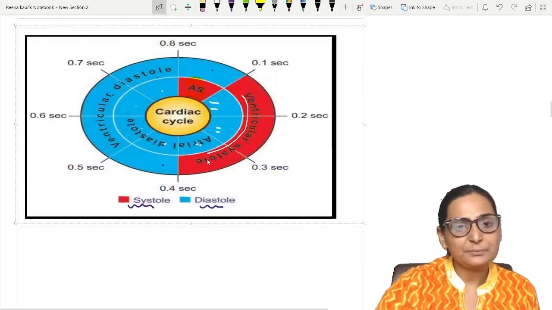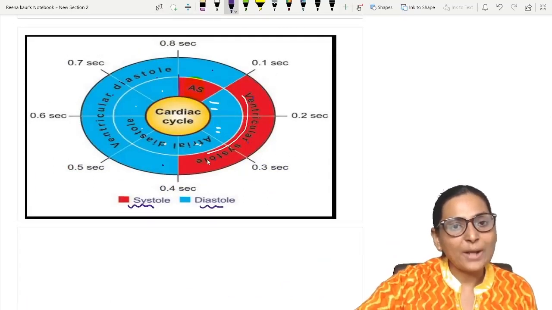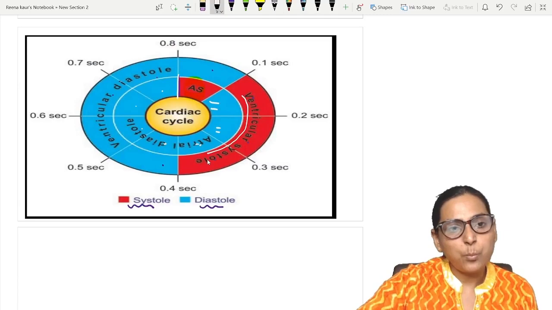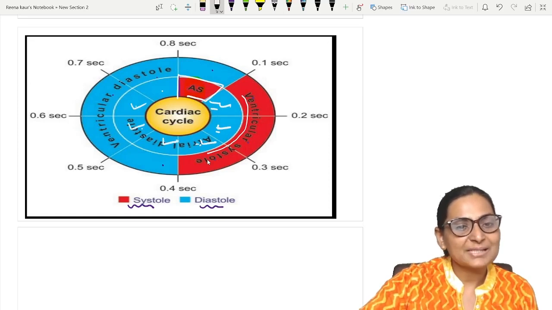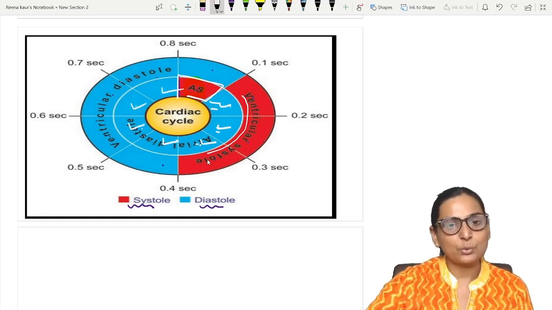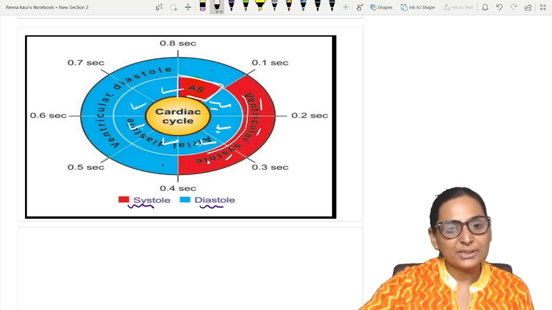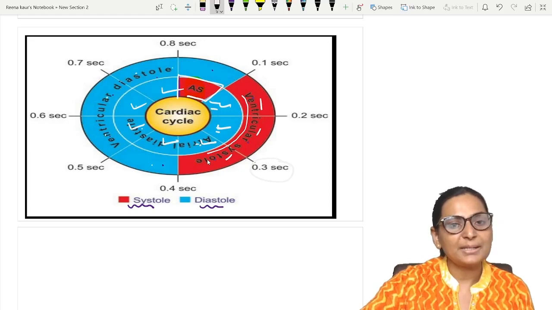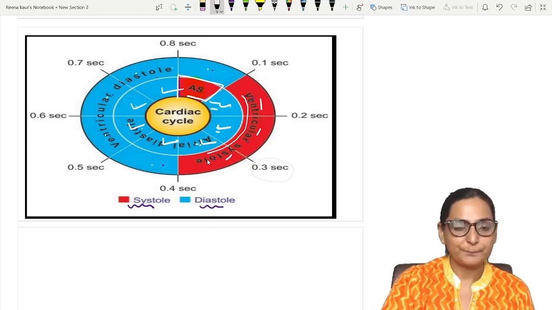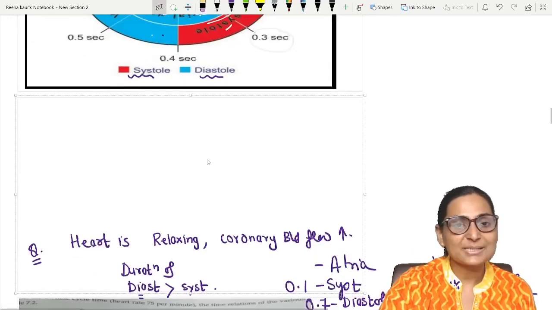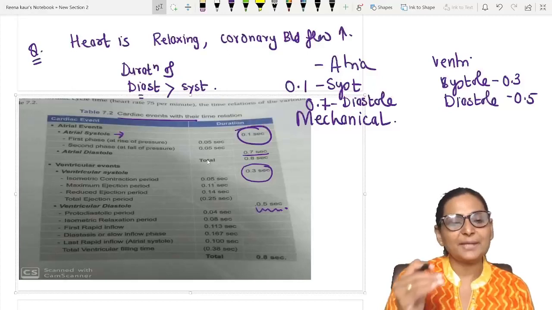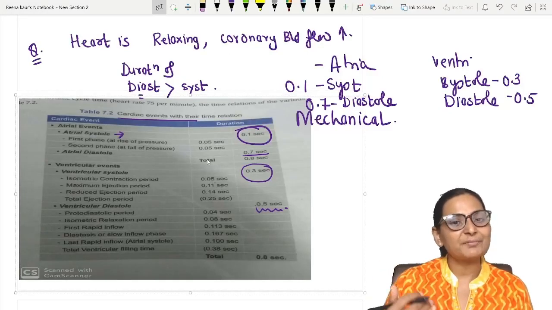So you can see over here 0.1. Now you can understand this. 0.1 second is the atrial systole, and the whole remaining 1, 2, 3, 4, 5, 6, 7 is the atrial diastole. 0.3 second is the ventricular systole, and the remaining is the ventricular diastole. In atrial systole and atrial diastole there are no subdivisions, but the ventricles are divided into different phases.